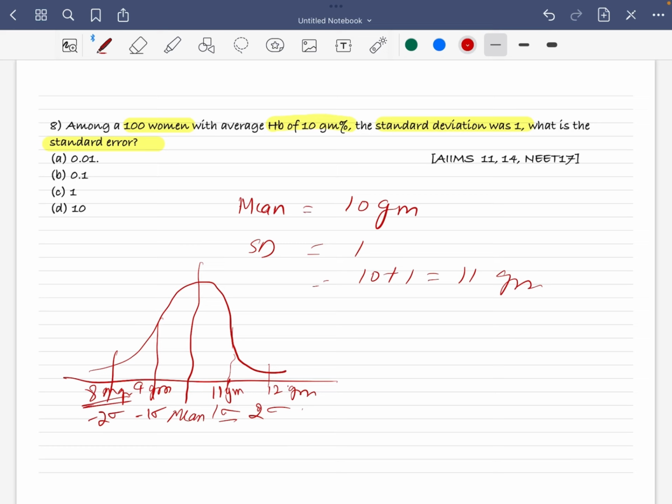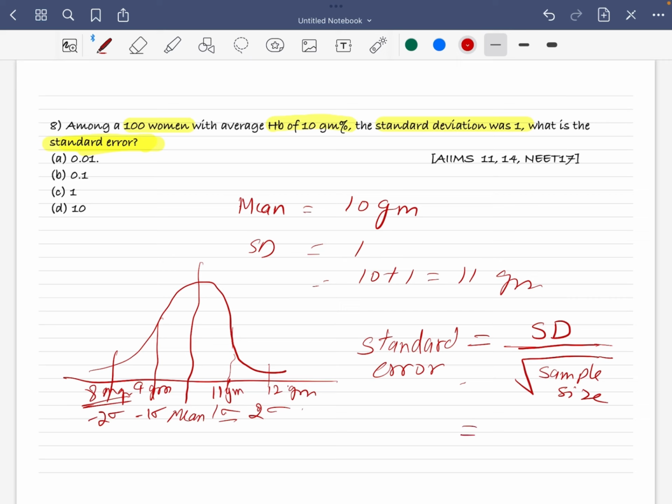So this is your standard deviation. Now they are asking you for the standard error. So how do we find the standard error? Standard error is standard deviation divided by the square root of the sample size, right? Just a very simple formula.